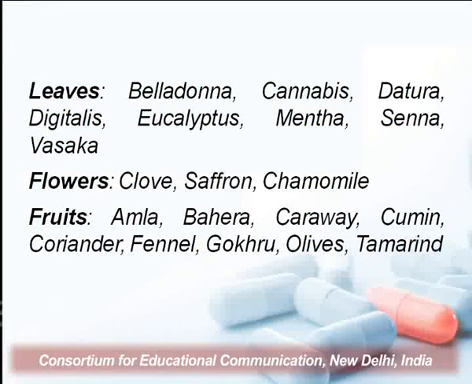There are plants whose leaves are also used as drugs. We have already discussed the examples of leafy drugs, and common examples are belladonna, cannabis, dhatura, digitalis, mentha, senna, and vasaka. And certain plants whose flowers are normally used, such as clove, saffron, chamomile. Then certain fruits of the plants are also used. Examples: fruits of amla, baheda, harad, caraway, cumin, coriander, fennel. All these drugs are obtained as the fruit part of the plant and are used for their medicinal properties.